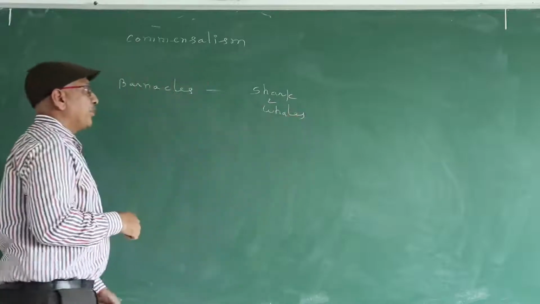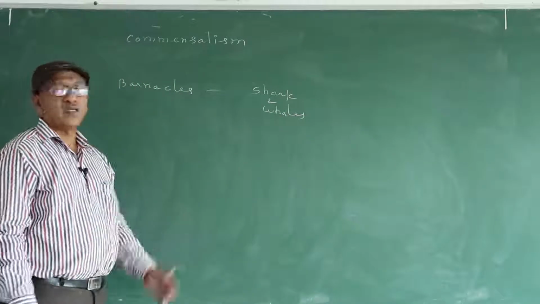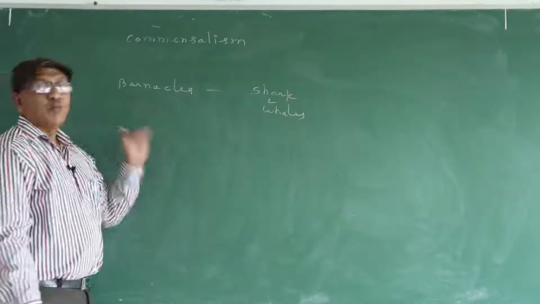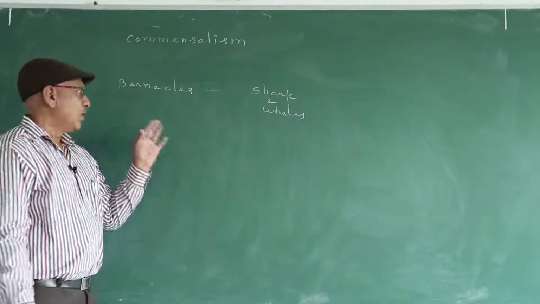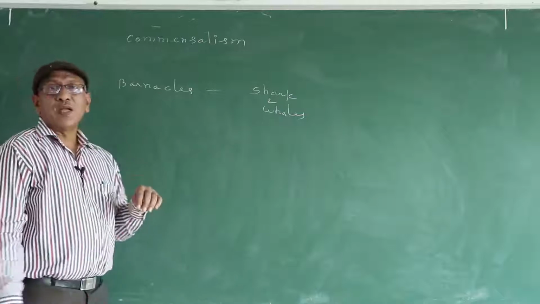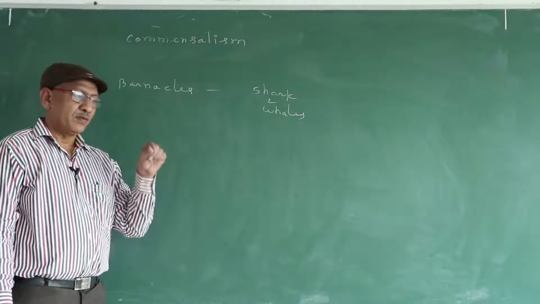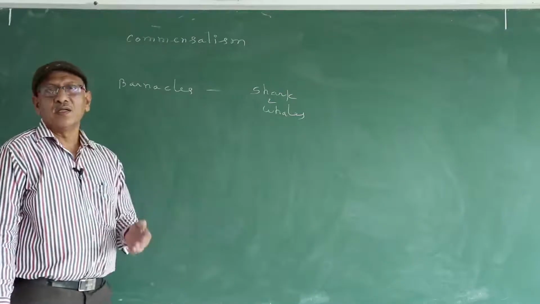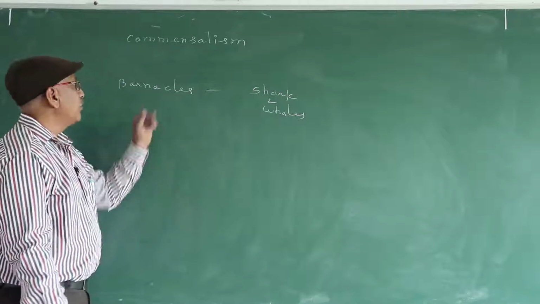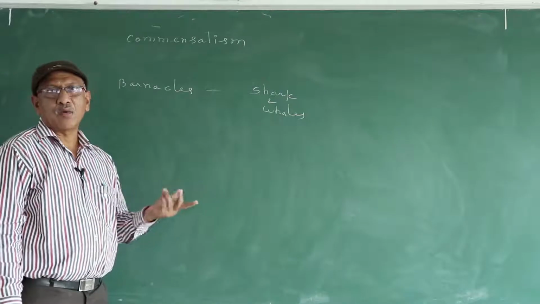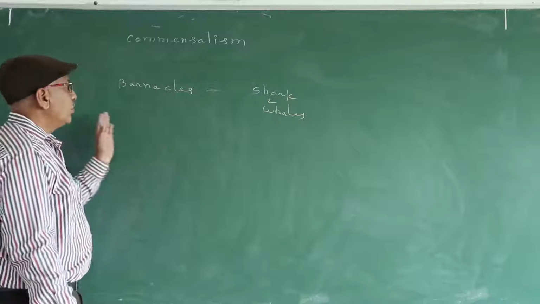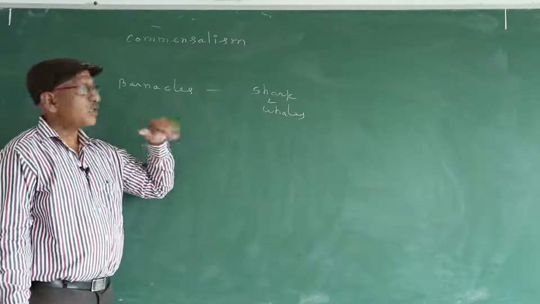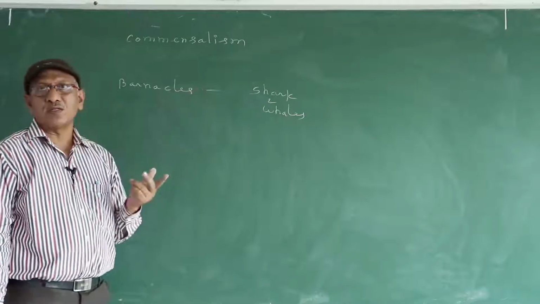A whale is an aquatic mammal, a shark is a fish. So what is a barnacle? Barnacles belong to Arthropoda. They live in submerged water. The animal living in submerged water is known as a barnacle, rock barnacle, Balanus. They attach to the back of the shark and whale, the dorsal surface.